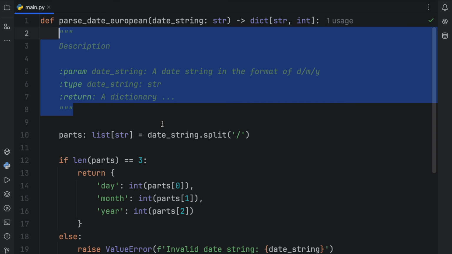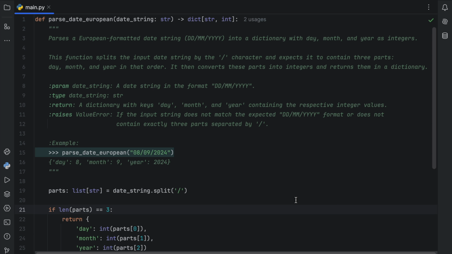Ideally, your docstring will look a little bit more like this. And I know this is going to appear quite small on your screen, so I'm going to read it. But the description is, we have a function now that parses a European formatted date string following this format into a dictionary with day, month, and year as integers. This function splits the input date string by the slash character and expects it to contain 3 parts: a day, a month, and a year in that order. It then converts these parts into integers and returns them in a dictionary.